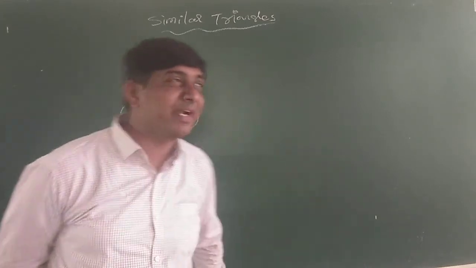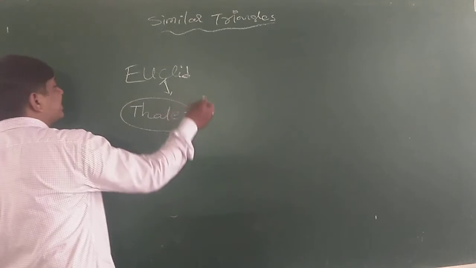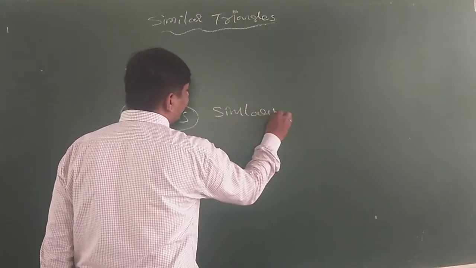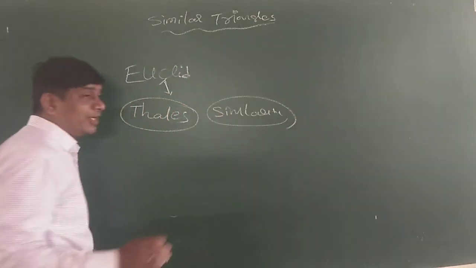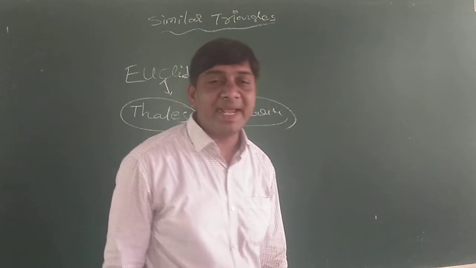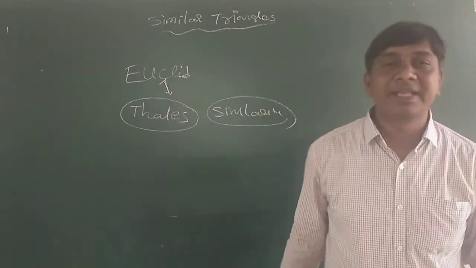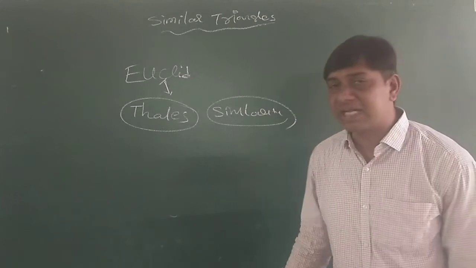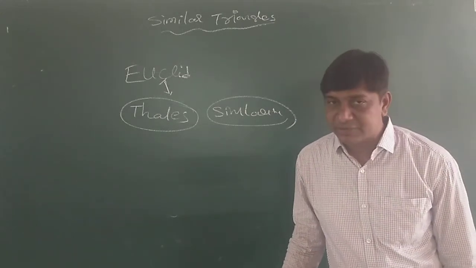Thales used similarity definitions, similarity of triangles, and he developed a theorem called the basic proportionality theorem. Very very important. In this chapter you will get a few theorems.